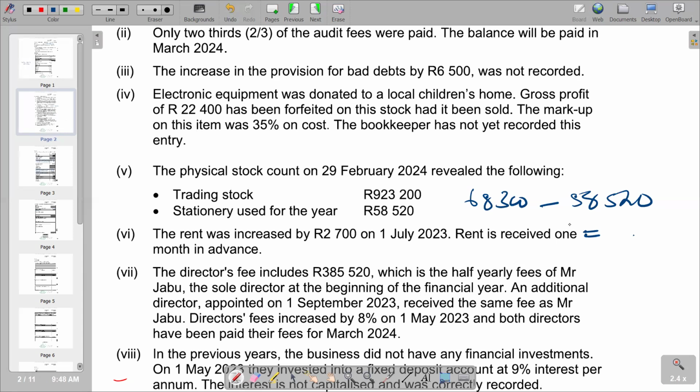And you get your figure, which is 9,780. So this is the figure that you are going to add to your trading stock to get the total for Invelo.